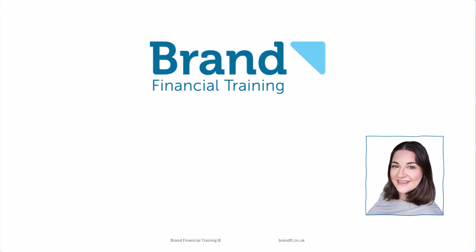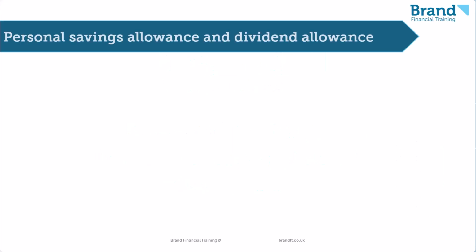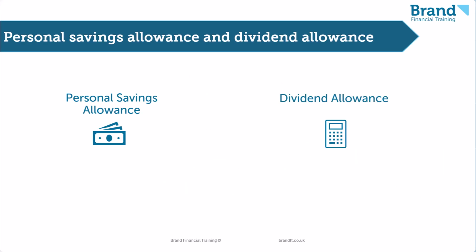In this video, we're going to talk about the Personal Savings Allowance and the Dividend Allowance. The Personal Savings Allowance and the Dividend Allowance are two income tax allowances which apply to specific types of income. These apply in addition to the standard personal allowance.